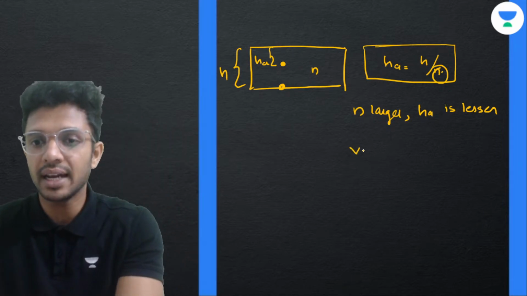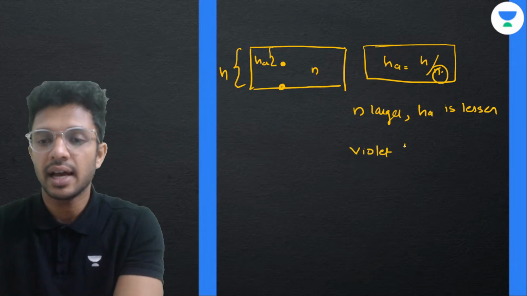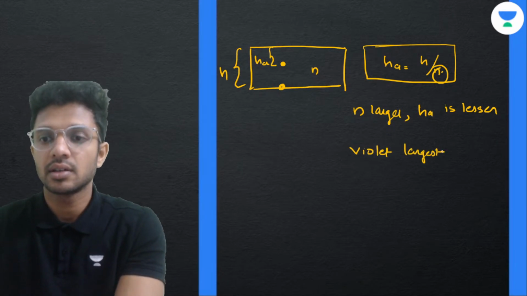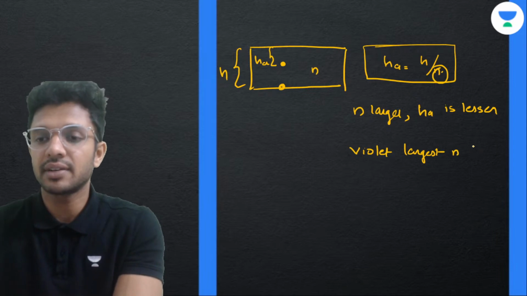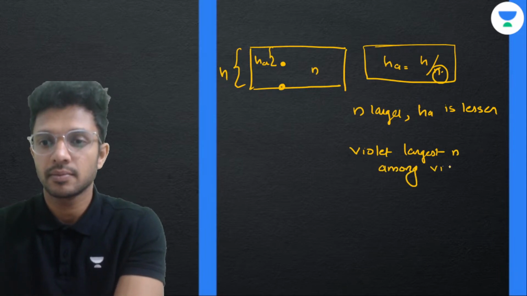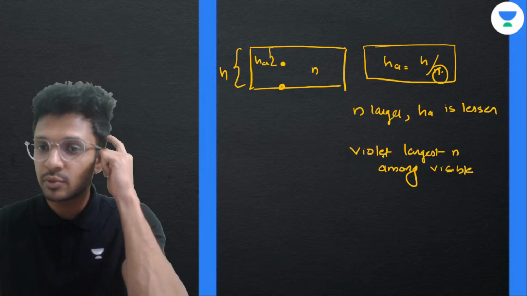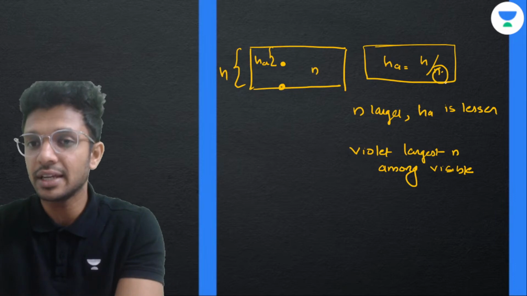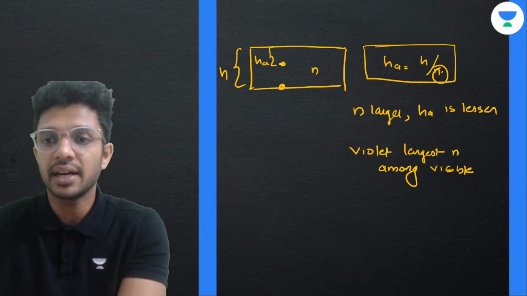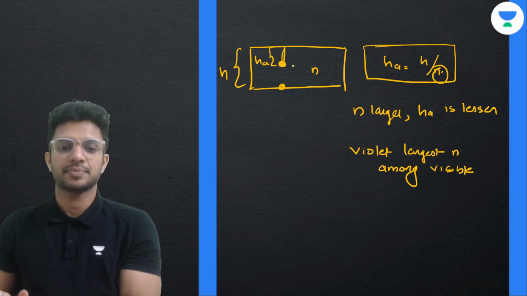We know that violet has the largest value of refractive index among visible light colors. So, as violet has the largest value of n, its apparent depth will be much lesser. That means the object will be very close to the surface.